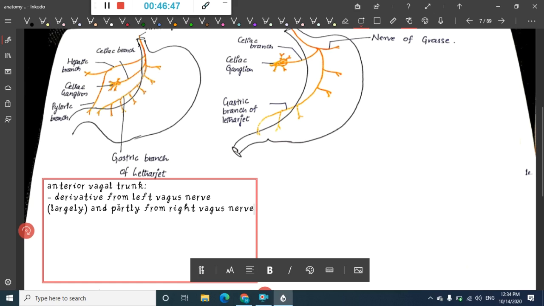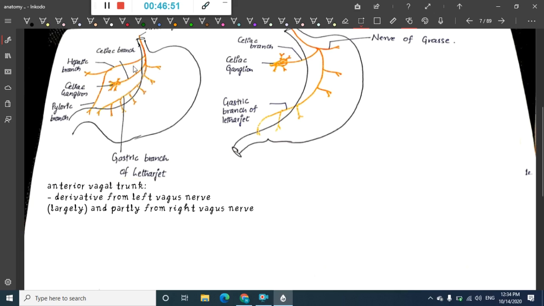Soon after entering the abdomen, it gives off three branches. One is this branch, which is the hepatic branch. This hepatic branch will run along the upper part of the lesser omentum to the porta hepatis to give branches to the liver and the gallbladder.